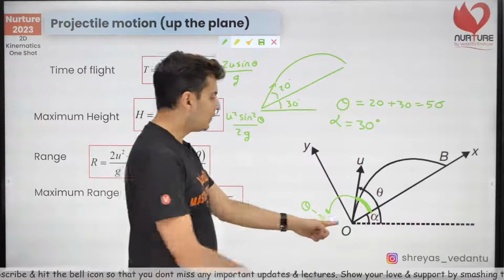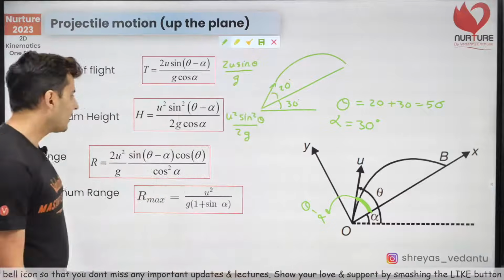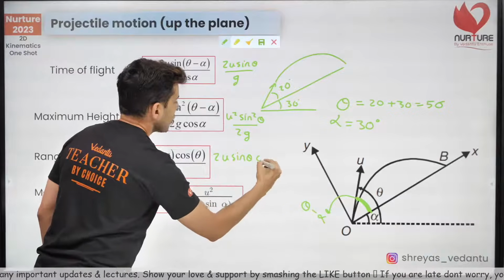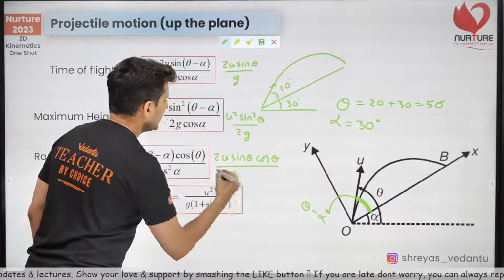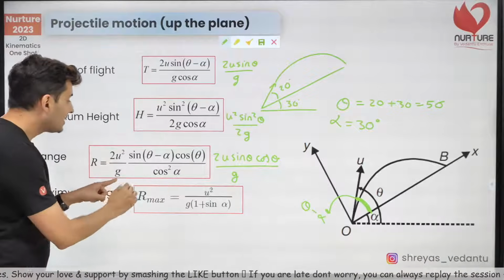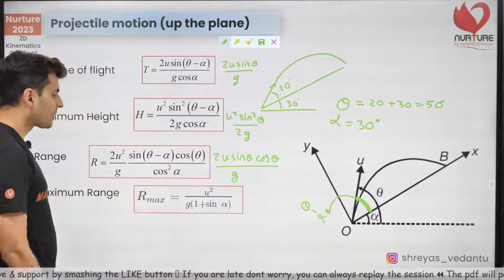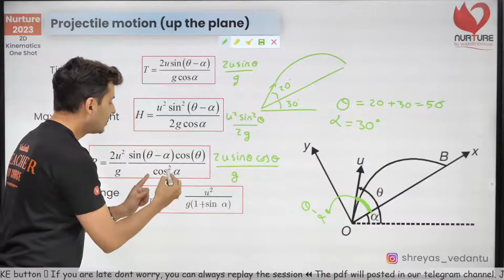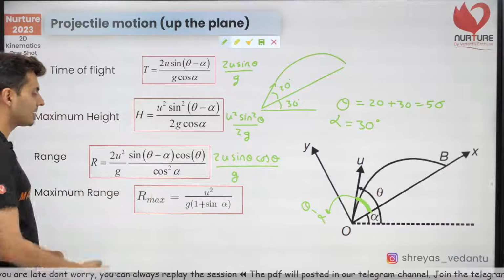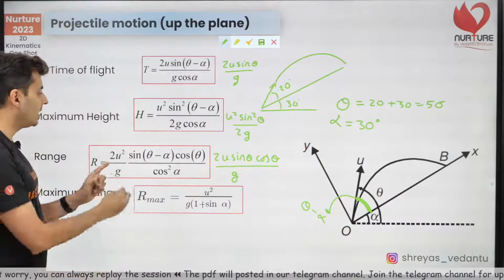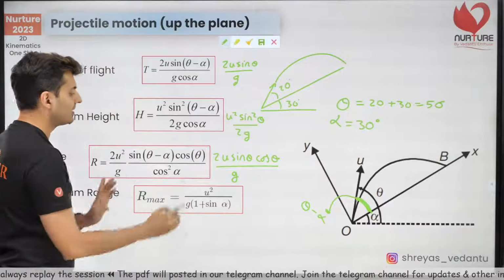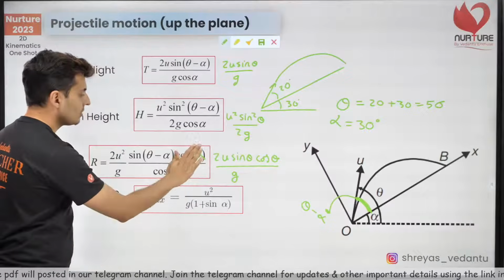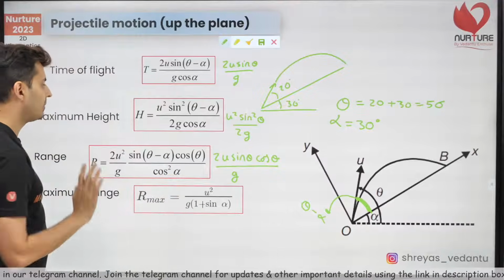Range is how far from this point does it land. The usual formula is 2u square sine theta cos theta divided by g. Instead of g, here you have g cos square alpha, and instead of sine theta cos theta, you have sine theta minus alpha into cos theta. Remember, this is not cos alpha. If this was cos alpha, then this would have cancelled. So it is cos theta. That's how you can remember it.